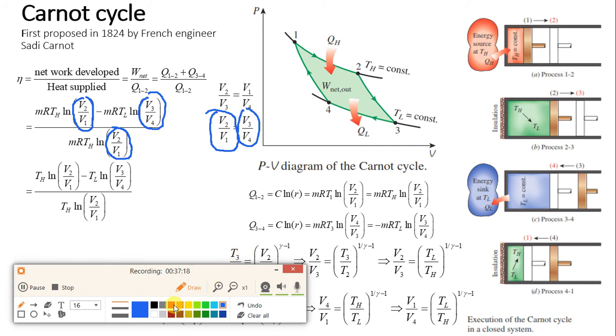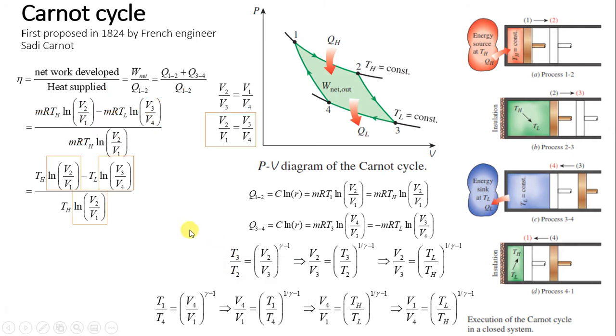So basically what we can do is, we can cancel this: log V2 upon V1, log V3 upon V4 and log V2 upon V1. Similarly, we can cancel MR and MR. We can take MR common from the numerator and it will get cancelled from the denominator. So you will get a final equation. Okay, so after doing this, let me show you the final equation. So you will get the final equation like this. Everything is getting cancelled, only temperature will remain. So T high minus T low upon T high.